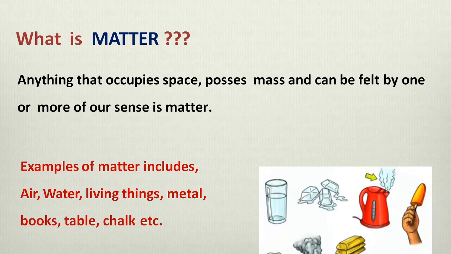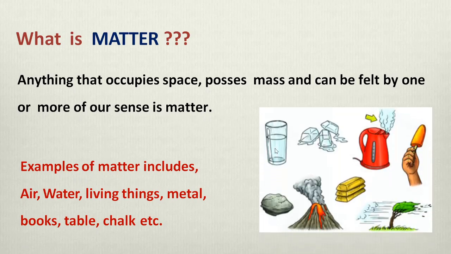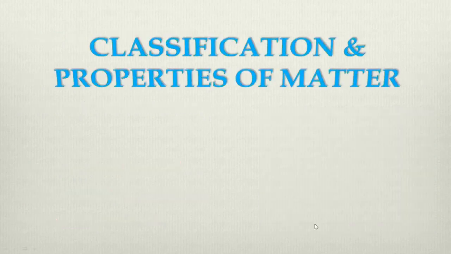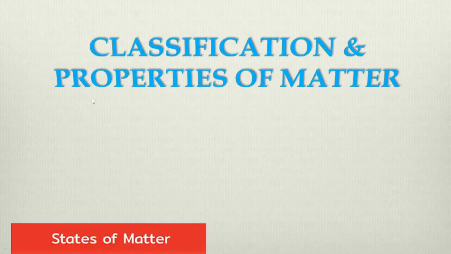Some examples are given here. If you want, you can see here: ice, water, vapor, etc. All these things comprise matter. The next one is the classification and properties of matter. How do we classify them? The classification is done on two bases.